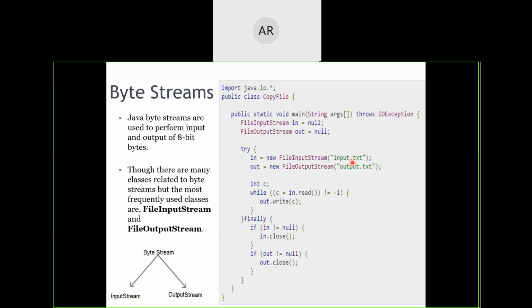If they are still being used, if they are still pointing to those files and they have not been closed till now, then I'm telling in dot close that input file, close the file which was used for reading the data. If the output object is still not equal to null, it will become null when it was not pointing to any file, right? If it is still not equal to null, that means out is pointing to some file location, then out dot close this particular file also.